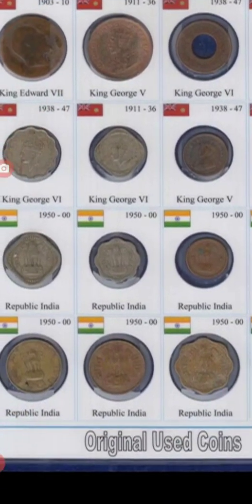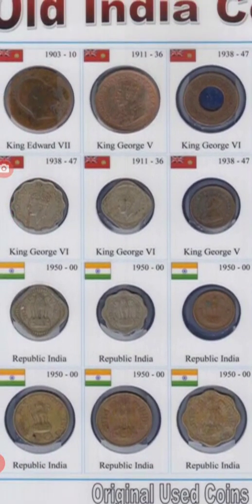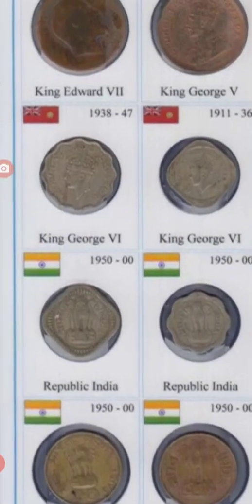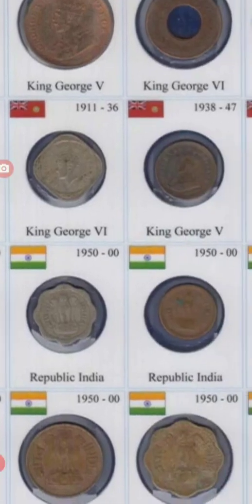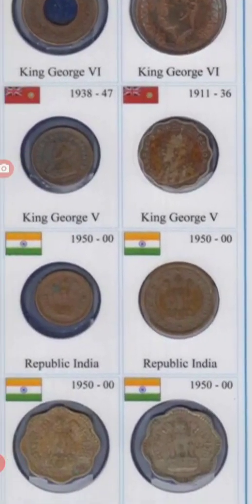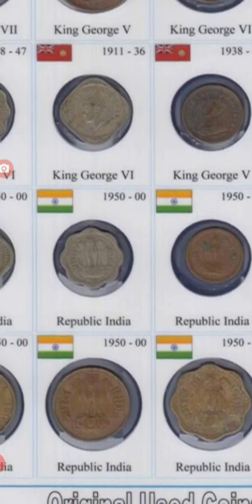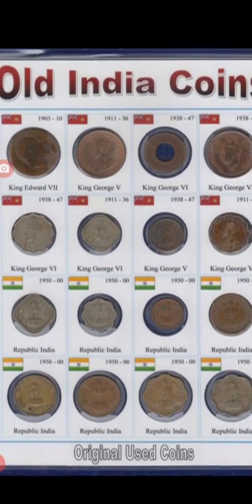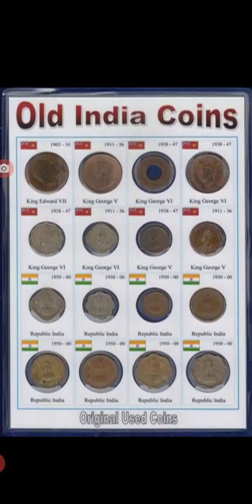Then our country became independent on 15th August 1947. From 1950 onwards, we had our own coins in our country. There are coins of different shapes and different colors. By looking at this, we come to know the history. History means past. How the past coins were looking, we come to know by looking at these coins.